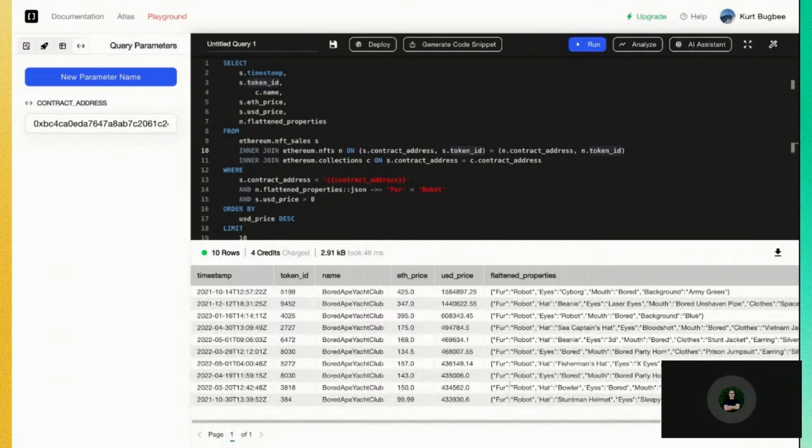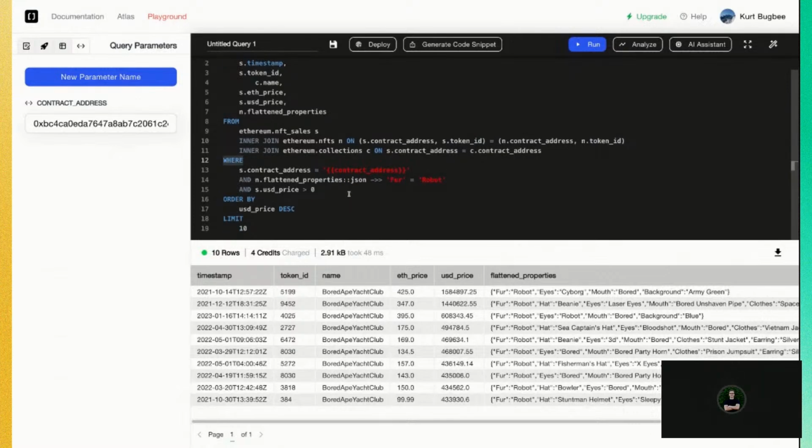Now, in 48 milliseconds, we've now filtered all NFT sales, ordering on USD price, and now we've filtered out flattened properties for a specific fur trait of robot. So here we have it all.